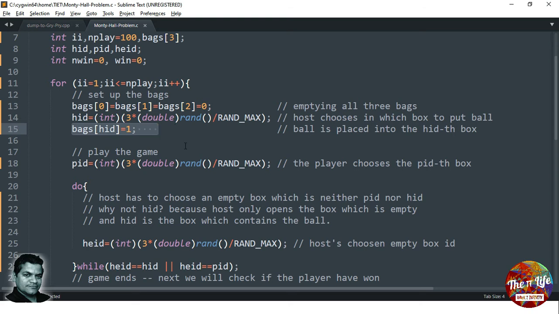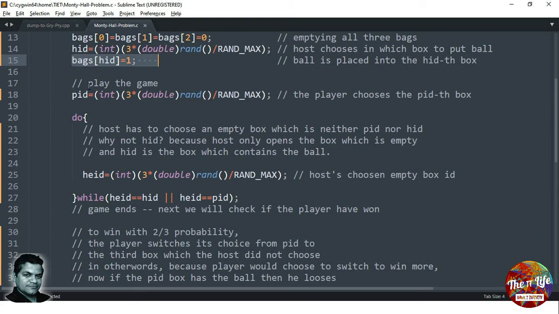Anyway, then the game starts, he asks the player to choose one of the boxes. So this line is for that. Then the player chooses one of the boxes 1, 2, 3, and so forth. That's why this number is here, 3. So he chooses one of the boxes out of 1, 2, 3. And then the next step is for the host to open one of the boxes. Which box does the host open? He doesn't open the box that the player has already chosen. So the player has chosen which box? The PID box. So he would not choose this one.